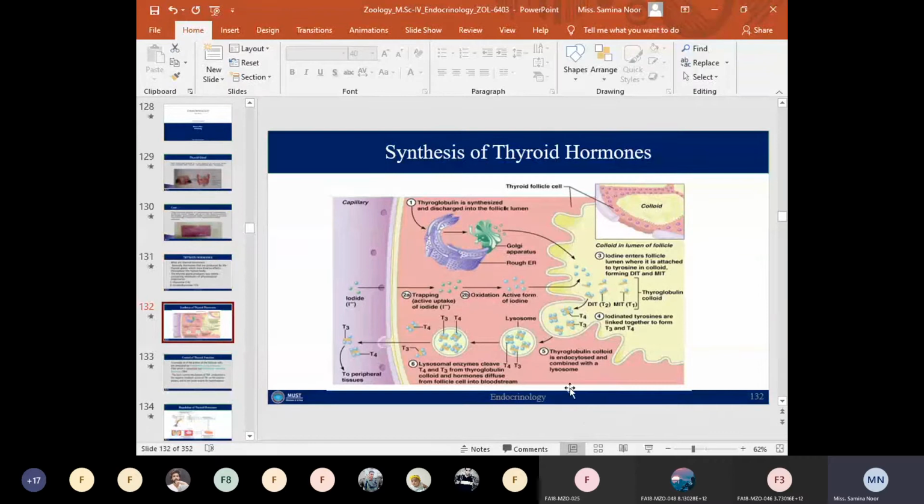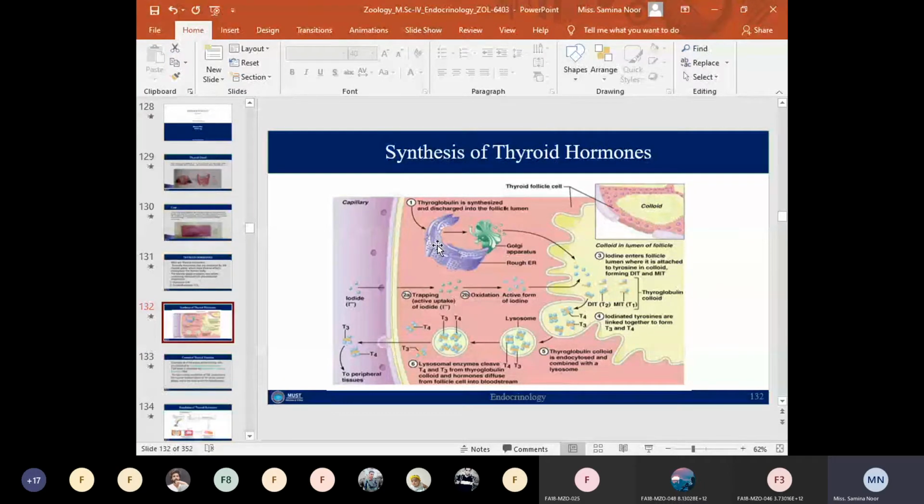As you can see here in the figure, a follicular cell surrounds a fluid-containing region known as colloid.